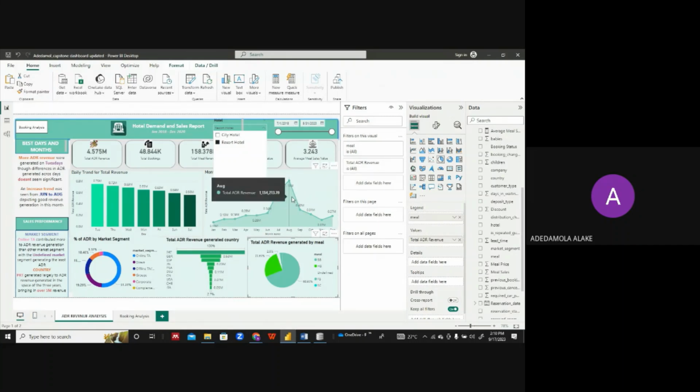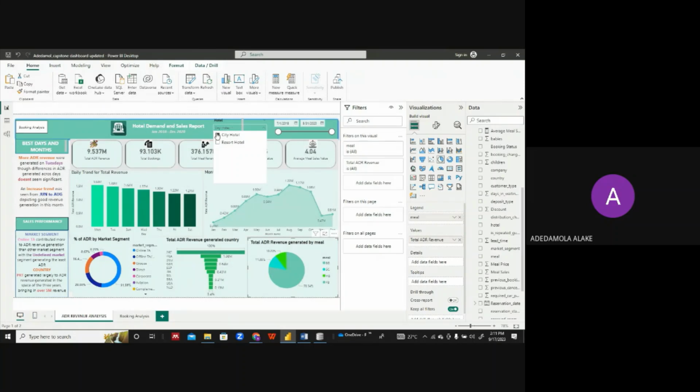So that means there's a need to look at why both hotels are doing very well in the month of August compared to other months, especially January, where both hotels experience the least revenue generated. There is a need for the hotel management to look at what is happening in January and compare it to what is happening in August. If there's something they are doing right in August, they might need to replicate those strategies or actions in the month of June.